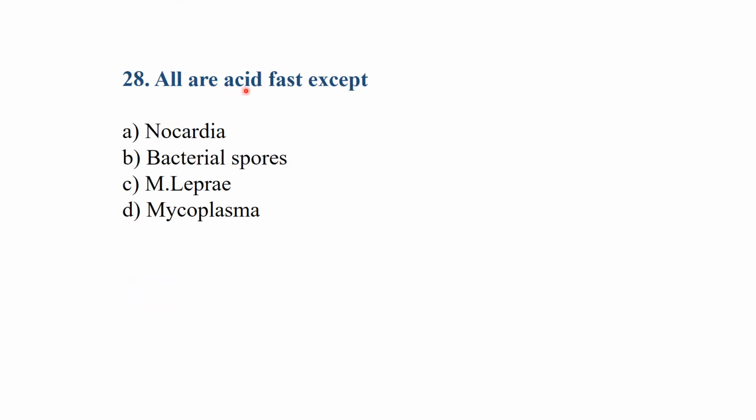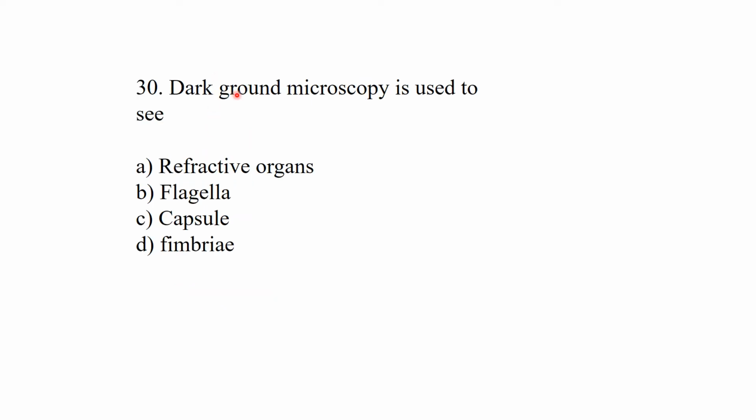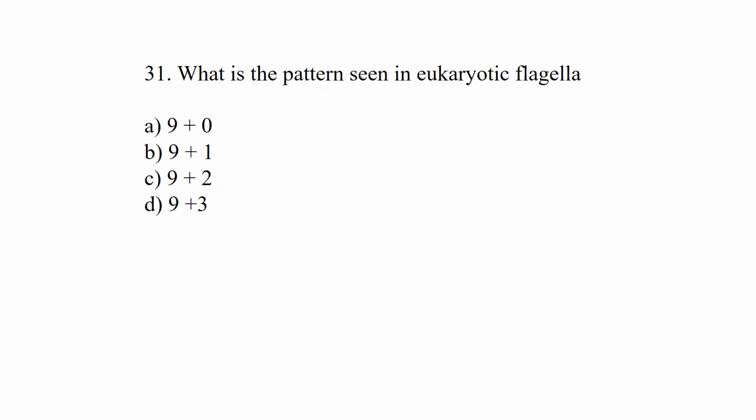Now, all are acid fast except Mycoplasma, which is not acid fast because it has no cell wall. The best skin disinfectant is betadine. Dark ground microscopy is used to see flagella. What is the pattern seen in eukaryotic flagella? It is 9+2.